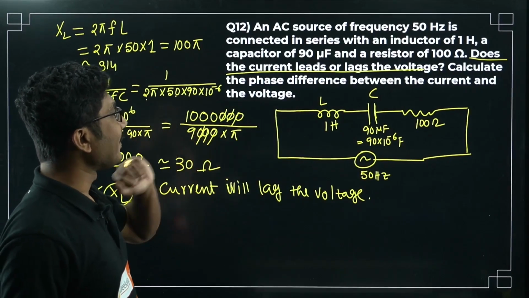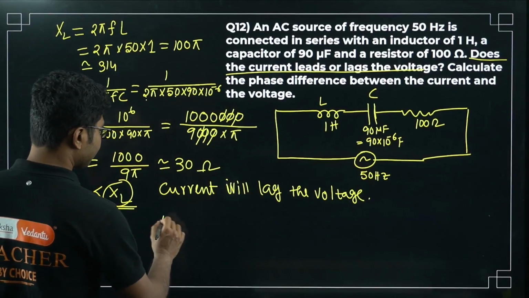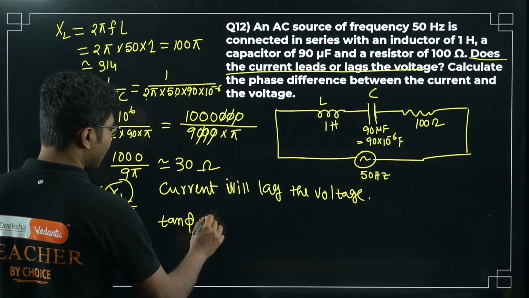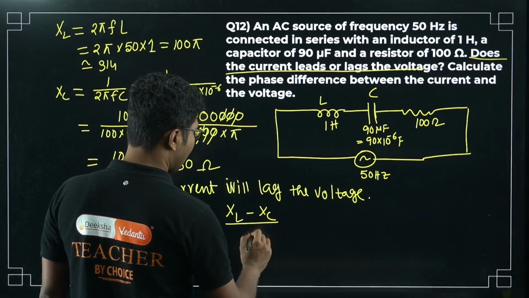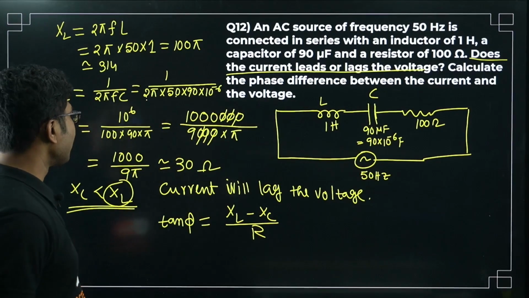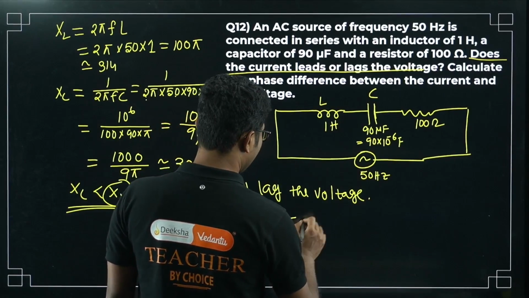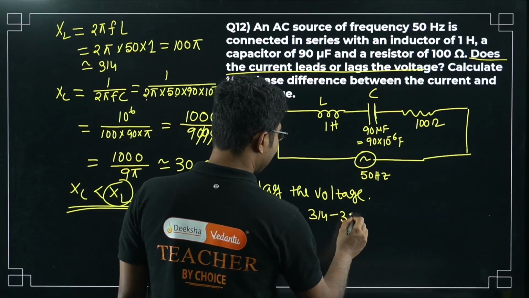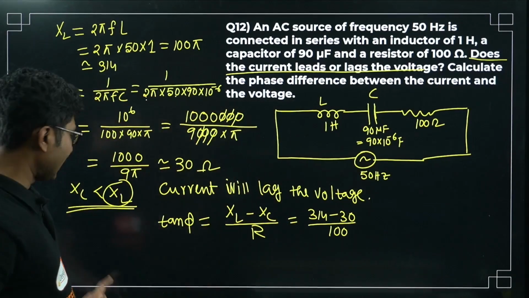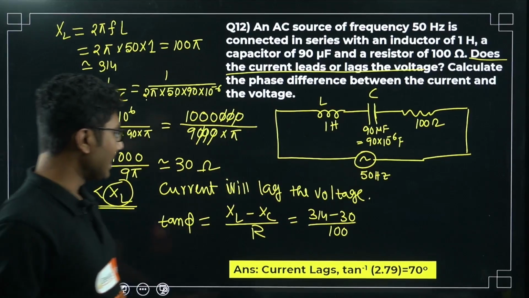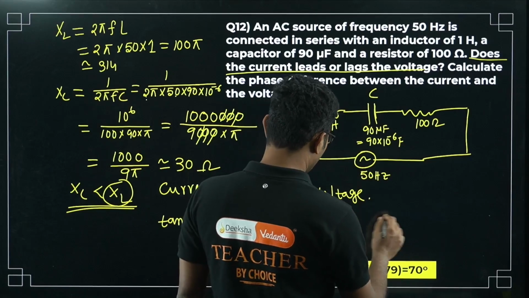Right? Calculate the phase difference between the current and the voltage. So what is the phase difference? Tan phi equals XL minus XC divided by R. This is the formula. You put the exact value. Okay, so approximately I can tell you that will be 314 minus 30 divided by 100. Whatever is the value, you can calculate that using a calculator, and the answer will be current lags, and tan inverse 2.79.